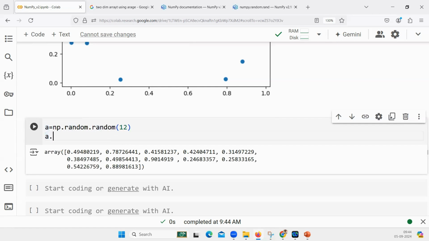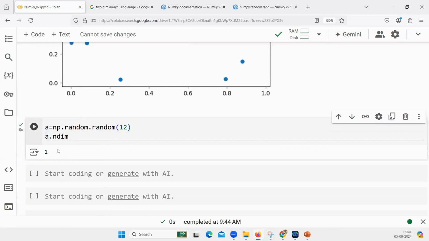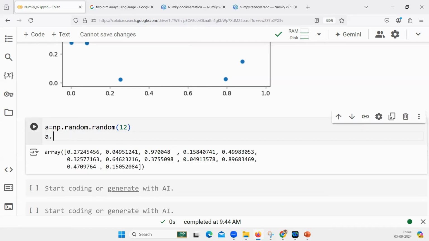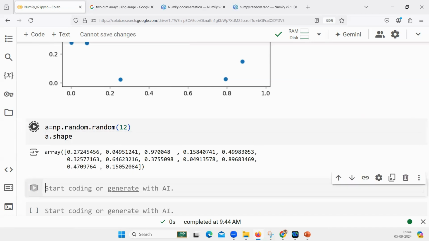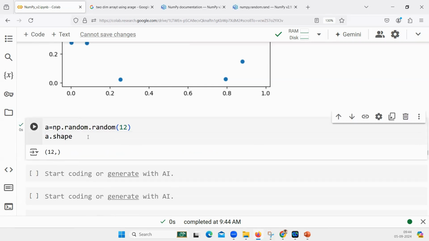That means if I say a dot ndim, what will be the output? One dimension only, isn't it? It is a unidimensional array. Or even if I say a dot shape, what will be the shape of A? 12 comma, there is no column. It is just a single dimensional array.